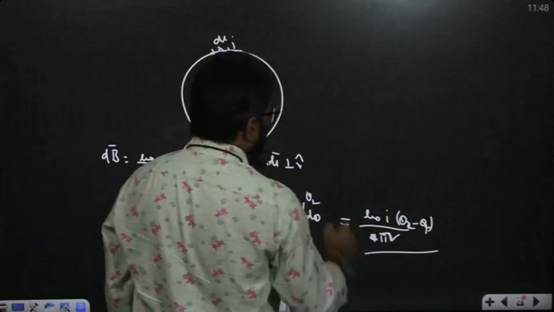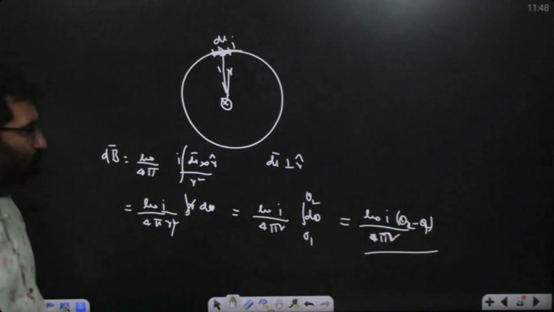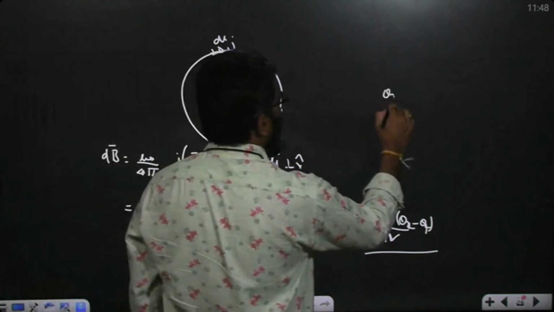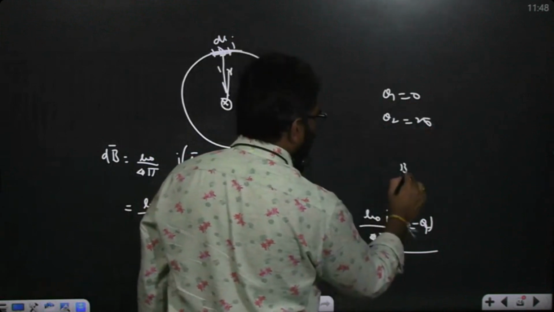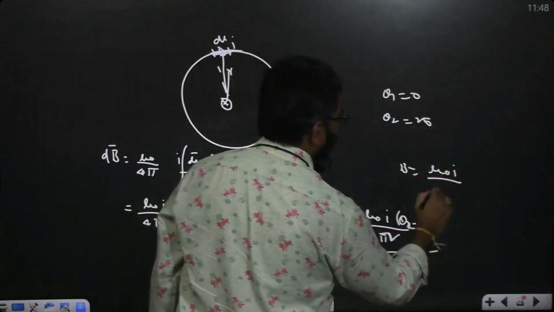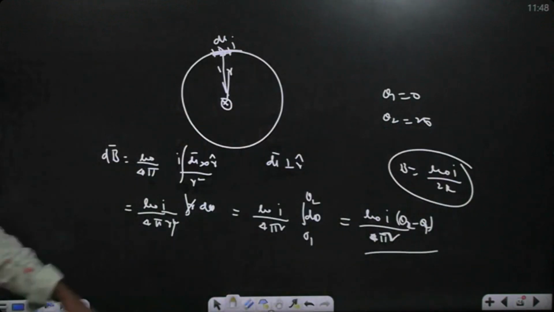Here a complete cycle is given to you, a complete circular path. So theta 1 is equal to 0, theta 2 is equal to 2 pi. So B is equal to what? Mu naught I by 2R. Pi will not come, pi cancels out when we take 2 pi.